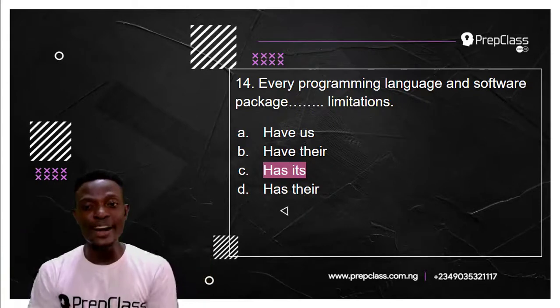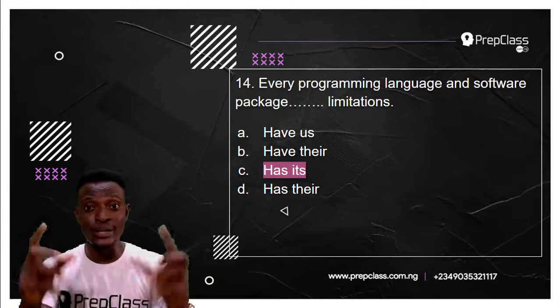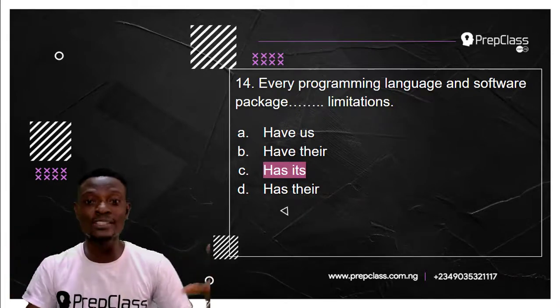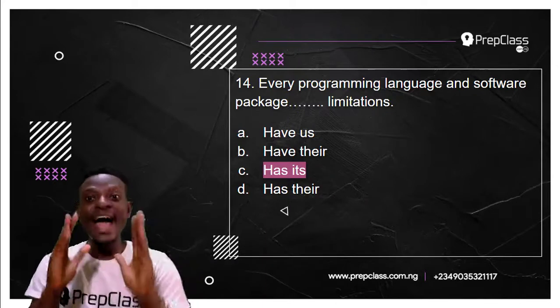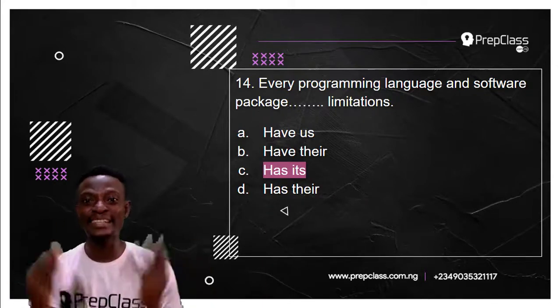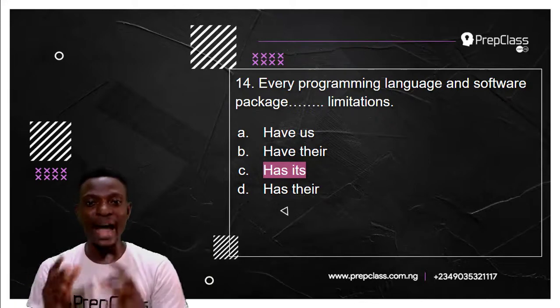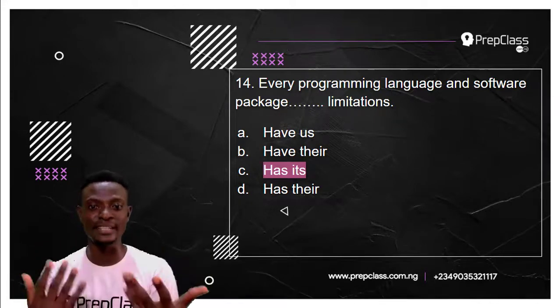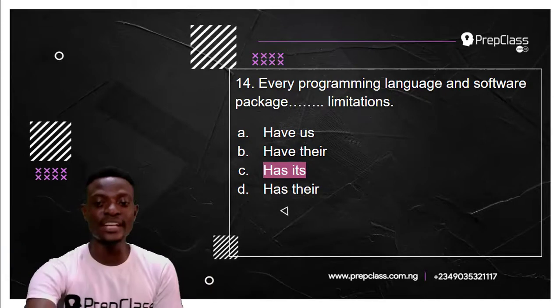So, when you join the two subjects together with the coordinator and into one sentence, what you would have is every programming language and software package has its limitations. So the answer to this question is option C. Alright, moving on to the next question.